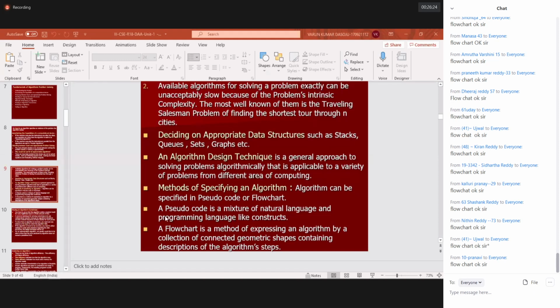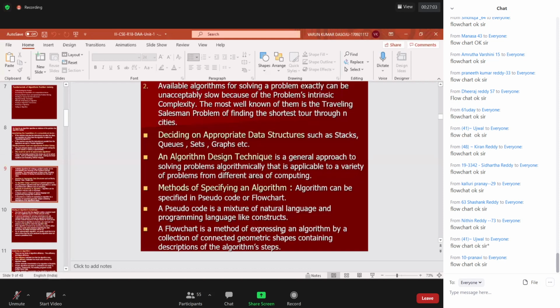Please remember, a pseudocode is a mixture of natural language and programming language-like constructs. It looks like normal English language only, with some programming language constructs like if, for loop, do while. There will be some function presentations, some program presentations, and some conditional presentations. It looks like normal English language, but it is more closely related to a particular programming language, and it may be the C programming language. This is the kind of pseudocode.